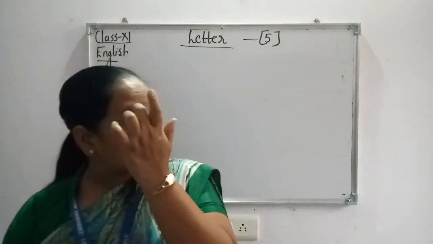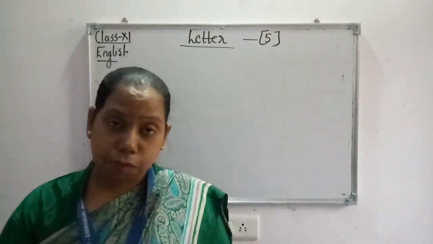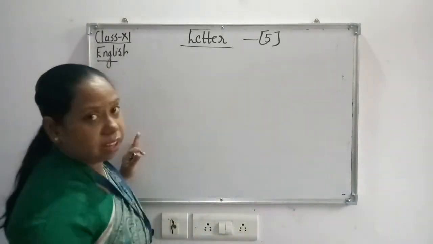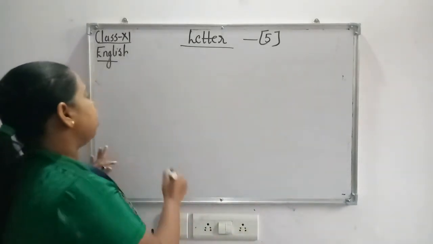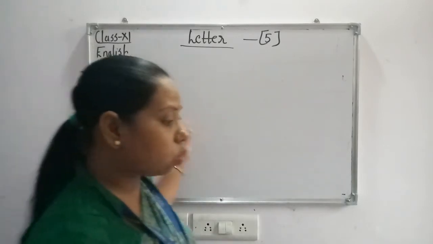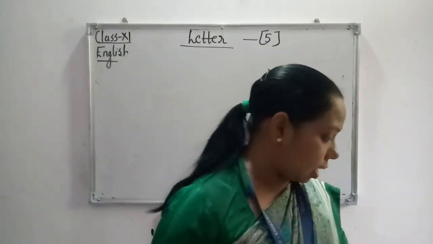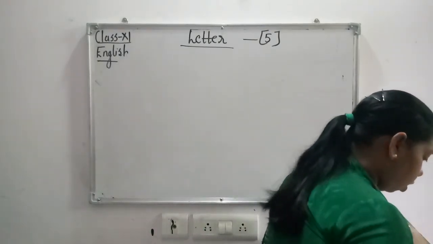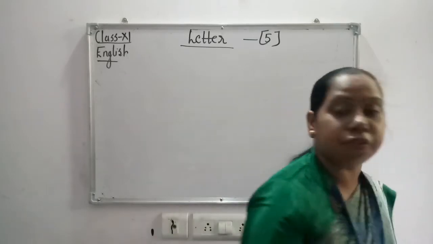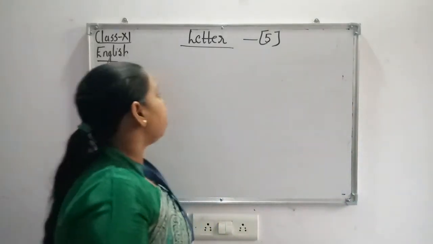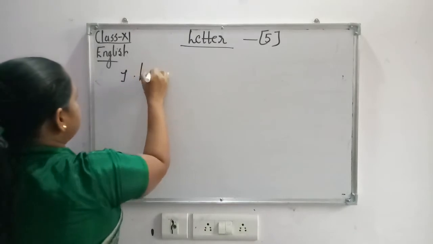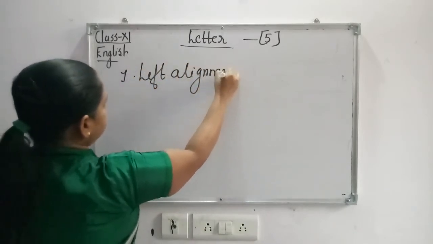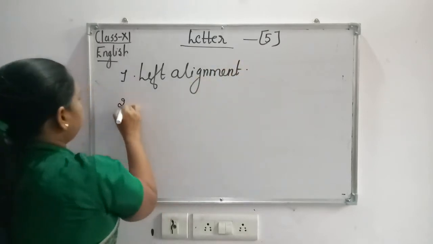The number one thing you should keep in mind is that in a letter everything is left aligned, means everything is shifted towards the left side. So that thing you need to take care of. Left alignment should be taken care of.